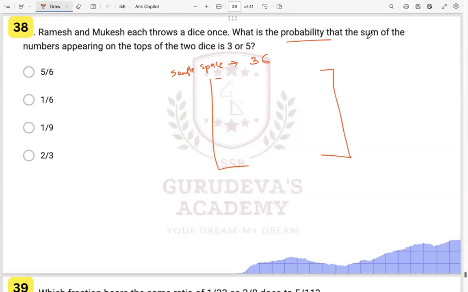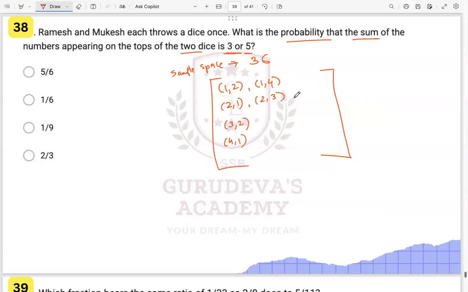What we need to find is the probability that the sum of the numbers appearing on the top of the two dice is 3 or 5. We want 3 or 5. So we have 1 and 2 is 3. Then we have 1 and 4 is 5 over here. Then we have 2 and 1 is 3, and we have 2 and 3 as 5. Then we have 3 and 2 as 5, and 4 and 1 is also 5, right? After this, in 5 we don't have anything.